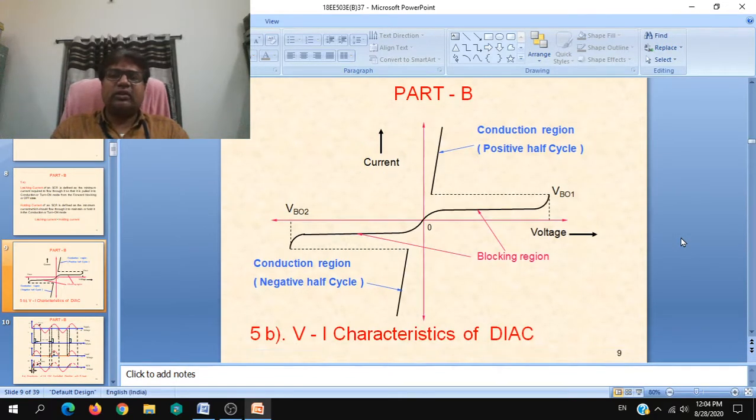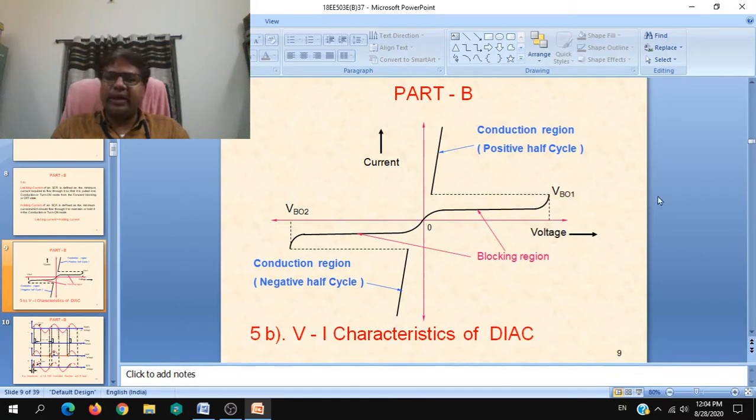Next question is, draw the diagram of VA characteristic of a diode. You have to draw it completely, which is symmetric. VA characteristics, voltage on X and current on Y axis. When compared to SCR and diode, you will have a similar shape, particularly when compared to SCR in the forward region or first quadrant operation.